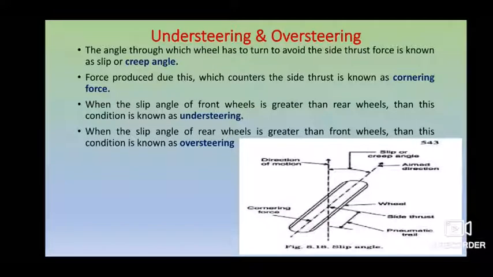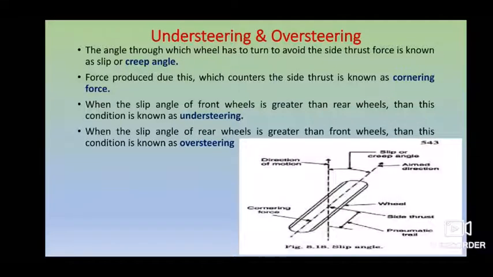So this angle, which we generally call the slip or creep angle. Are you clear? If the slip angle on your front wheel is greater than your rear wheel, then we say it is understeer. And if the slip angle of your rear wheel is greater than your front wheel, then we say it is oversteer.